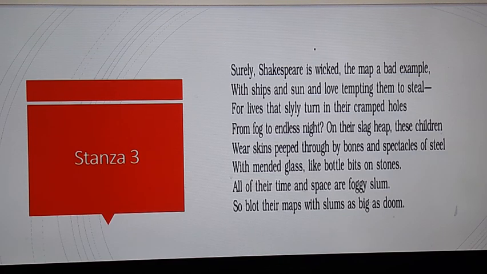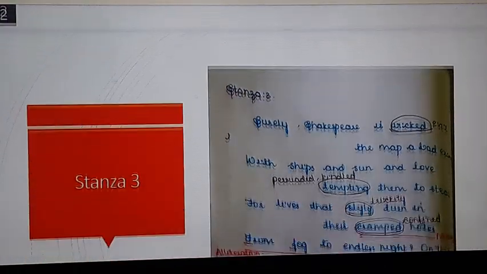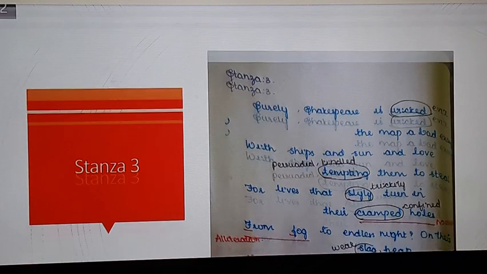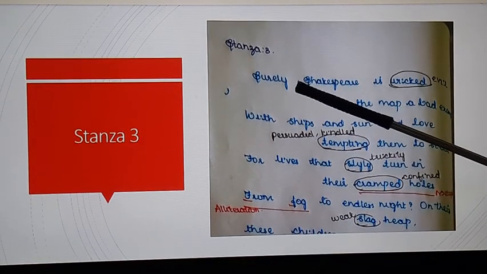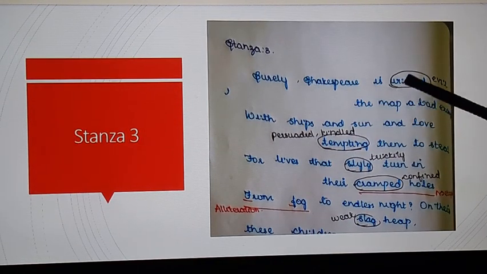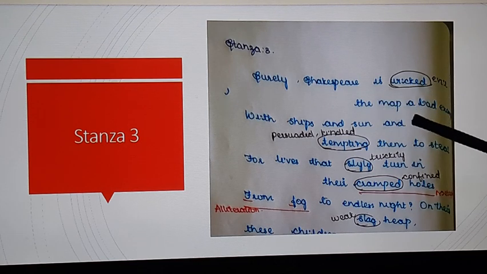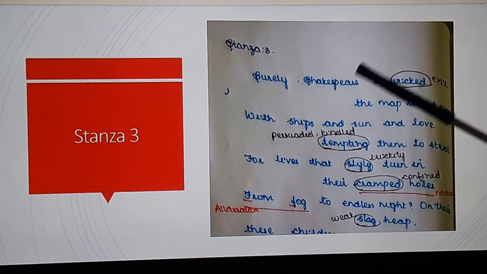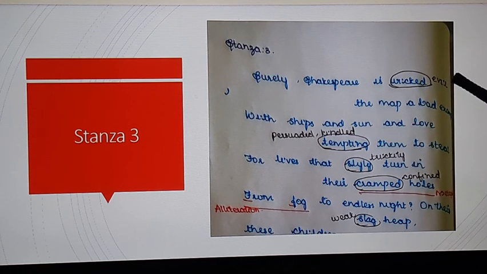Okay, this is what we are going to see now. Let's see once again. Surely Shakespeare is wicked, the map a bad example. The first line is surely Shakespeare is wicked. Why is Shakespeare told as wicked? See the meaning of wicked: evil. Why is he told as evil? Because he is the poet of riches. The people are considering him as a writer of riches.